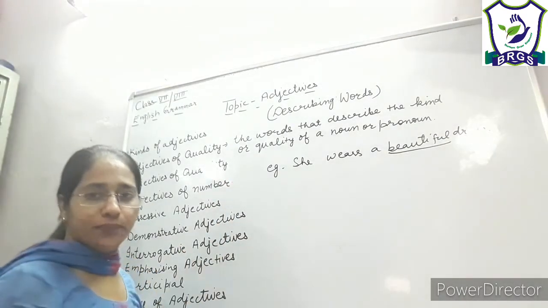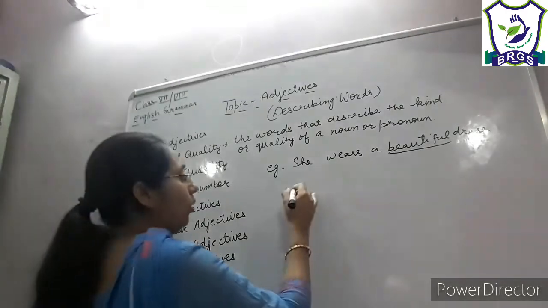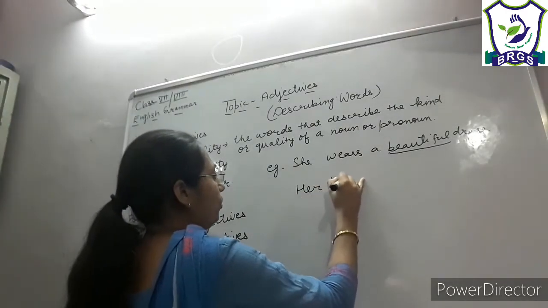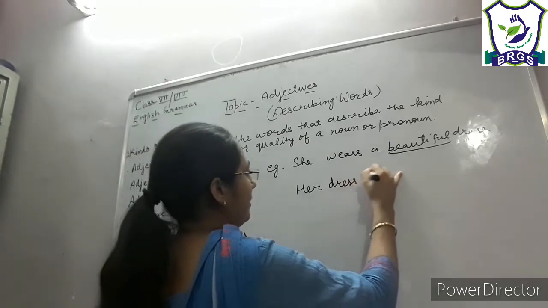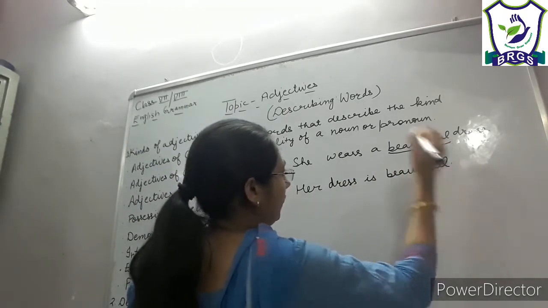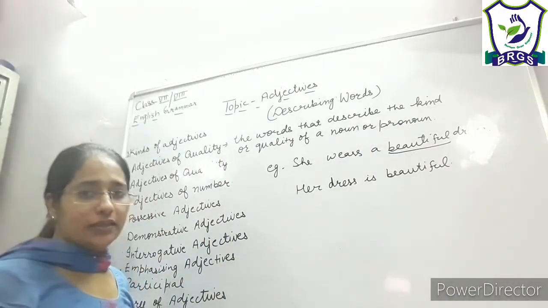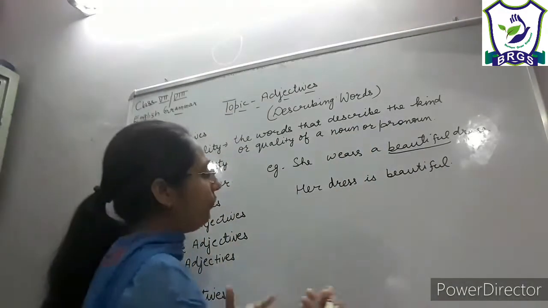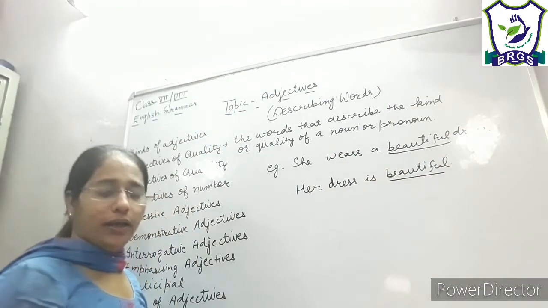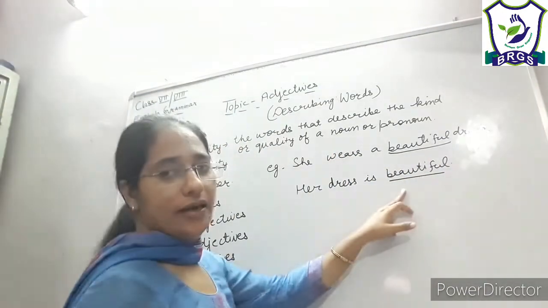So beautiful is an adjective. Or I can write it in this way also: her dress is beautiful. Again, what kind of dress does she wear? Beautiful. So again, beautiful is the adjective.